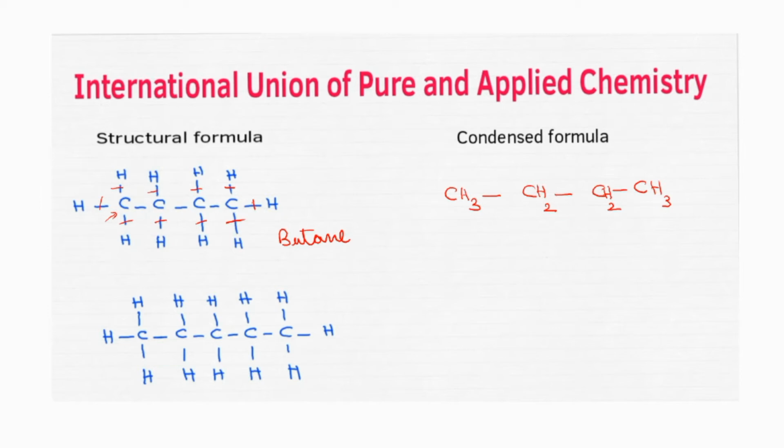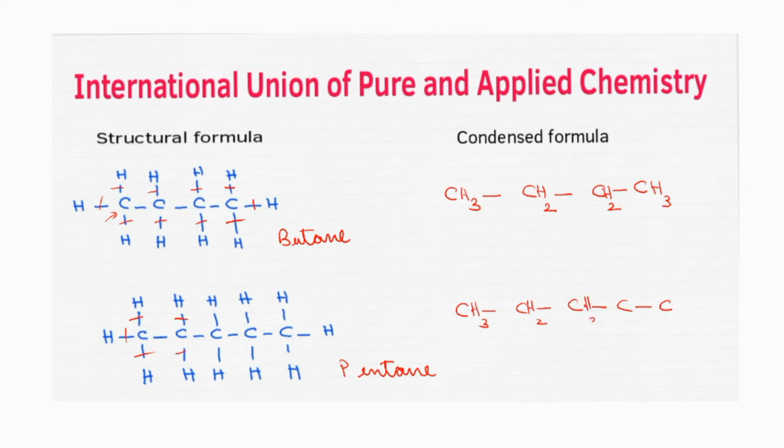In the same way, try to write the condensed formula of this 5-carbon alkane. What is the name of this 5-carbon alkane? Its name is pentane. Draw the condensed formula of pentane along with me. 5 carbon atoms will be present in that. The first carbon atom will contain 3 hydrogens. The second one will contain 2.